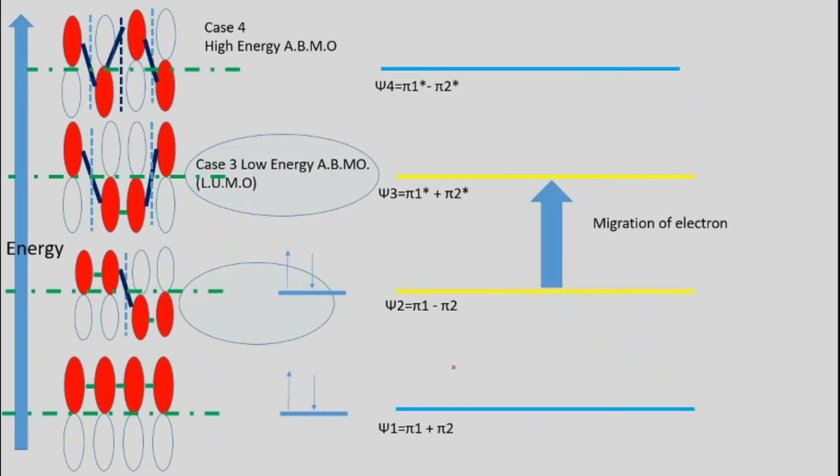If we compile this in an energy level diagram, we can easily see that Psi 1 and Psi 2 hold the 4 pi electrons, 2 electrons here and 2 electrons here, because it is 1,3-butadiene in which 2 double bonds are there, and those are in the ground state.